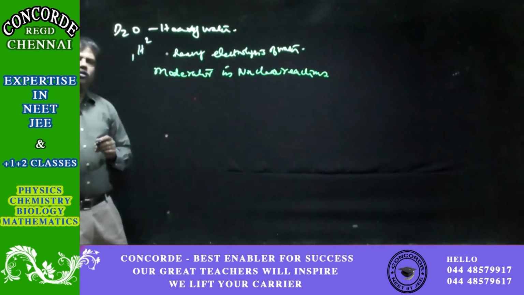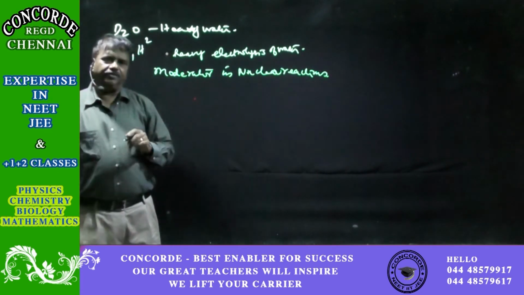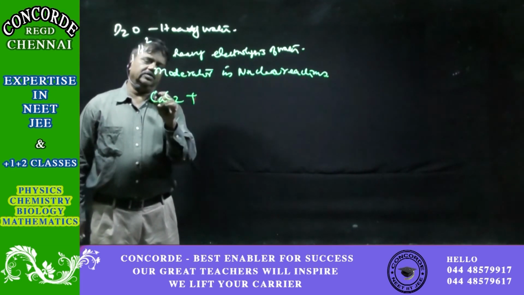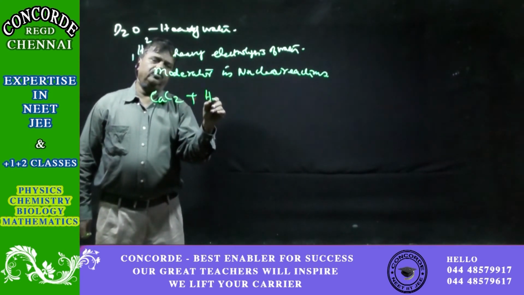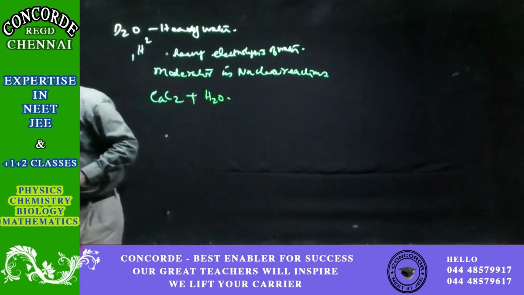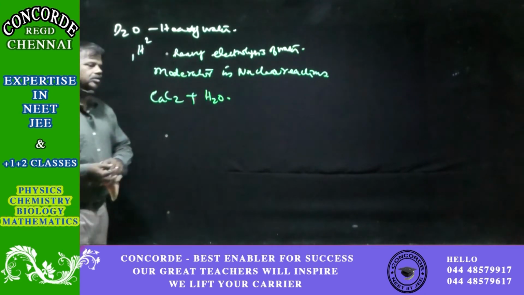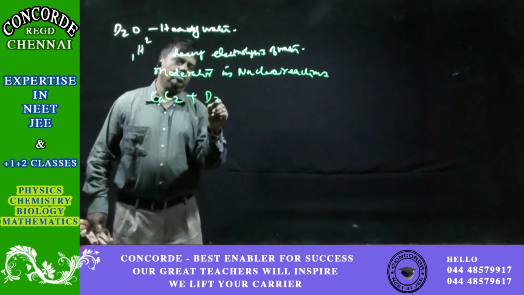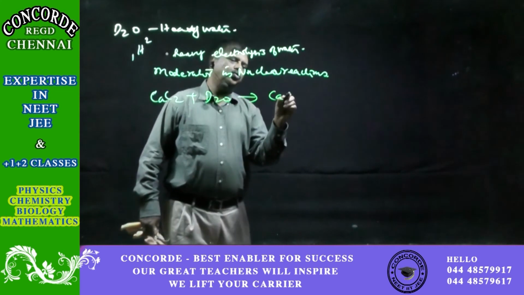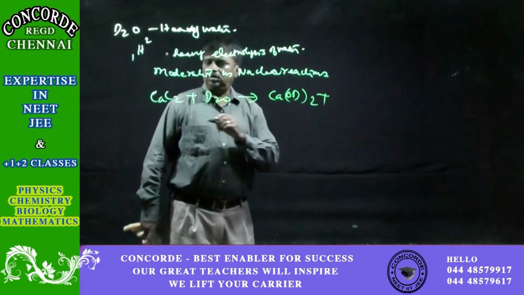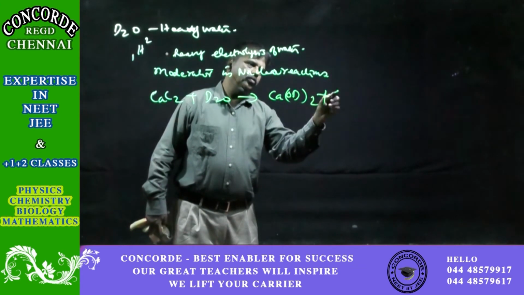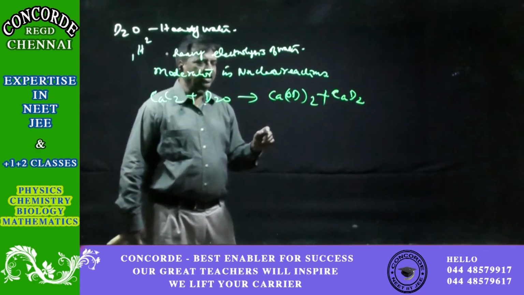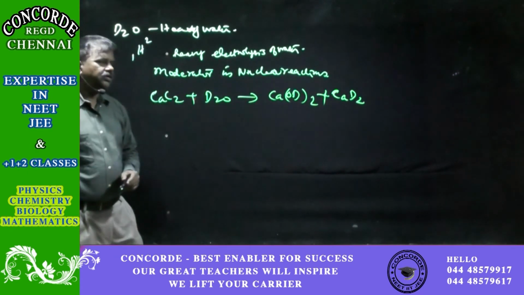Now regarding the properties of D2O, it reacts with a variety of compounds like calcium carbide to form C2D2 and Ca(OD)2, deuterium hydroxide of calcium.